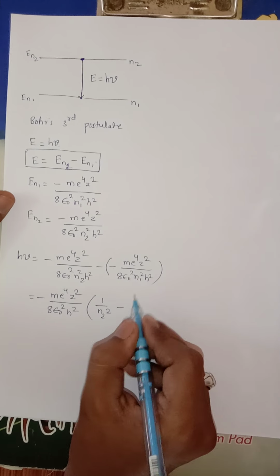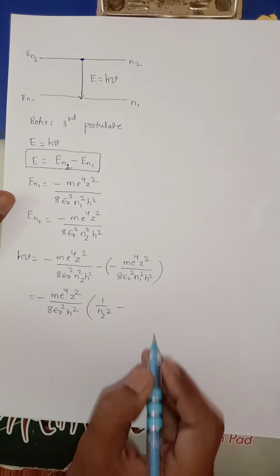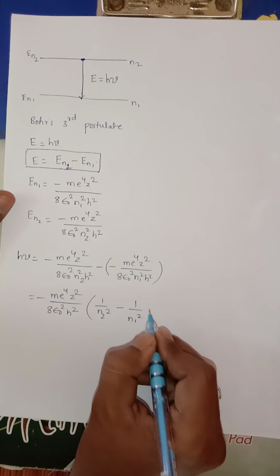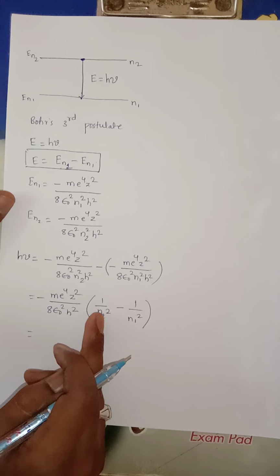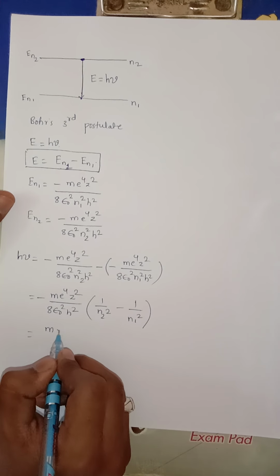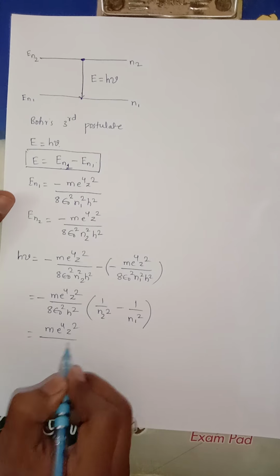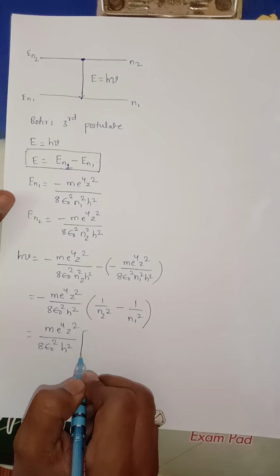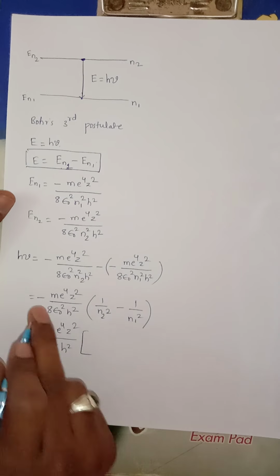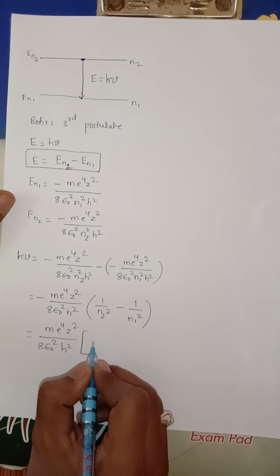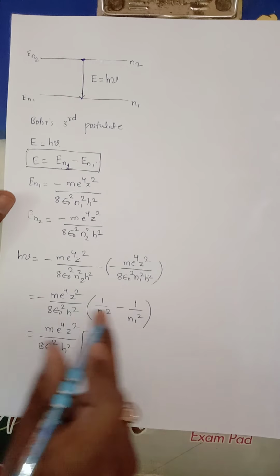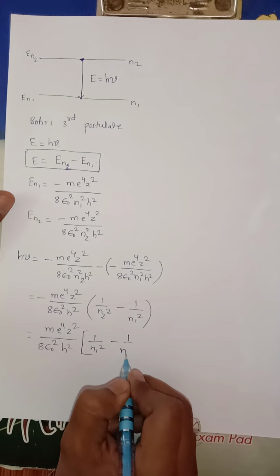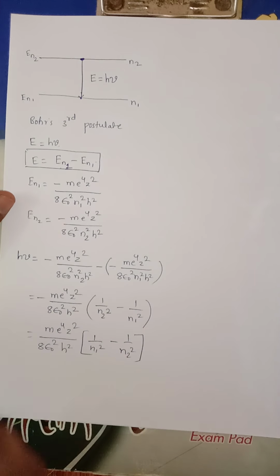Minus of minus plus, it becomes plus, right? Here minus into minus is plus. So I can take here 1 by n1 square. Now when I take this minus inside, m e raised to 4 z square upon 8 epsilon naught square h square, it becomes minus into plus minus, minus into minus plus, 1 by n1 square minus 1 by n2 square.